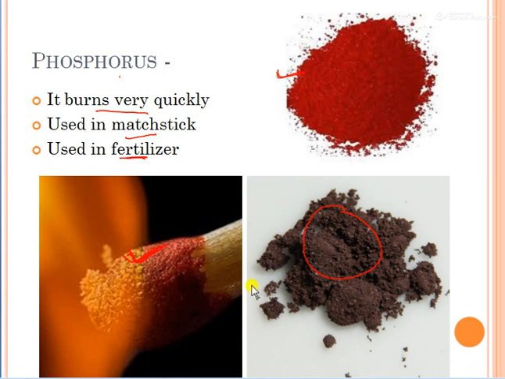So this is about phosphorus. Don't confuse this with sindoor. This is not sindoor actually. In this, phosphorus is used, and in fertilizer also it is used. Fertilizer means khad. We give this fertilizer to plants so that plants can grow well.